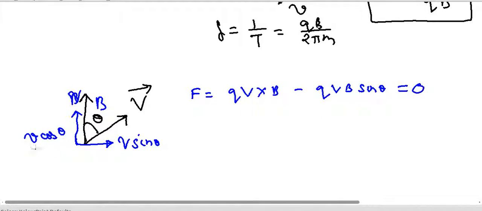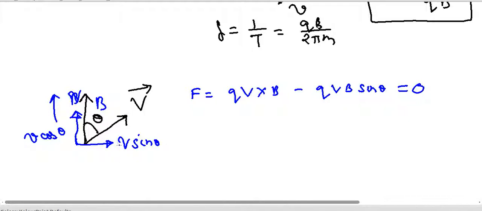So along this direction, this component of velocity will not change, and the charged particle will continue to have the same velocity in this direction.